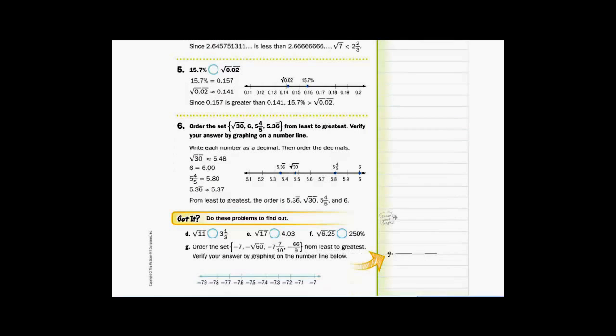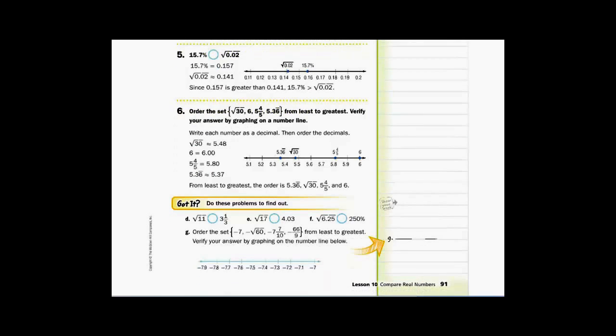Pause it and let's see where you get to. Okay, back with me. Let's talk about the symbols that go in here. So on D, the symbol that goes in here is less than. For E, greater than. F, equal to.